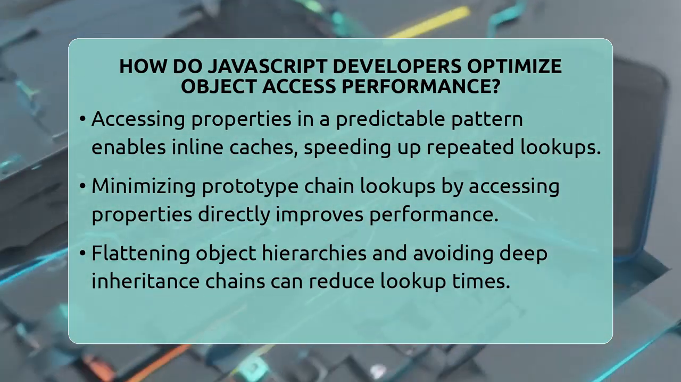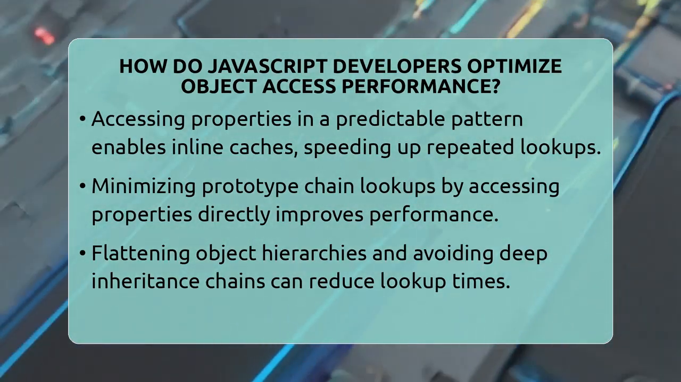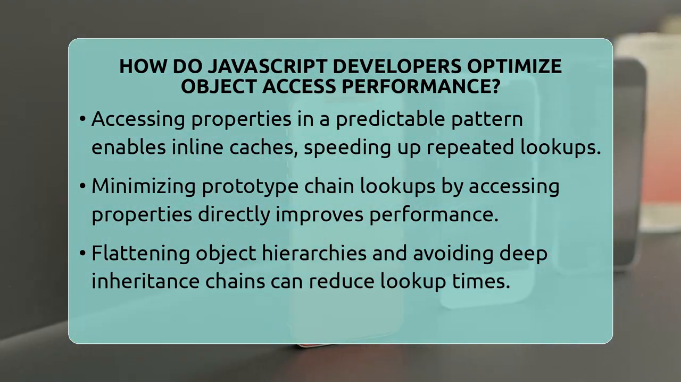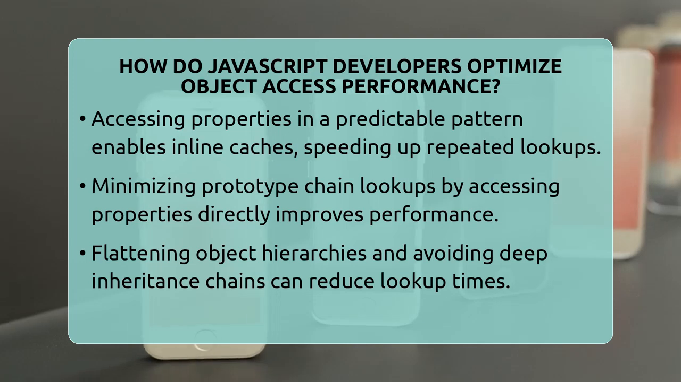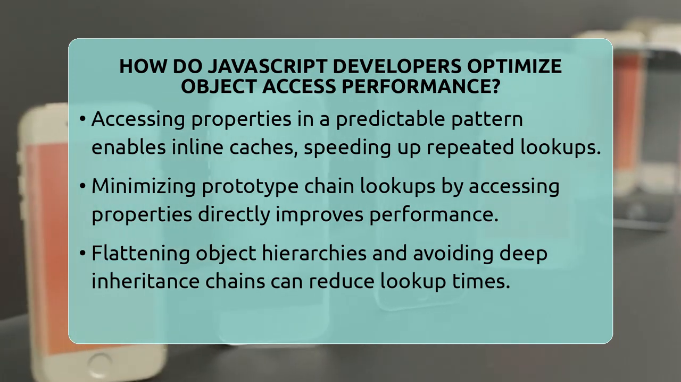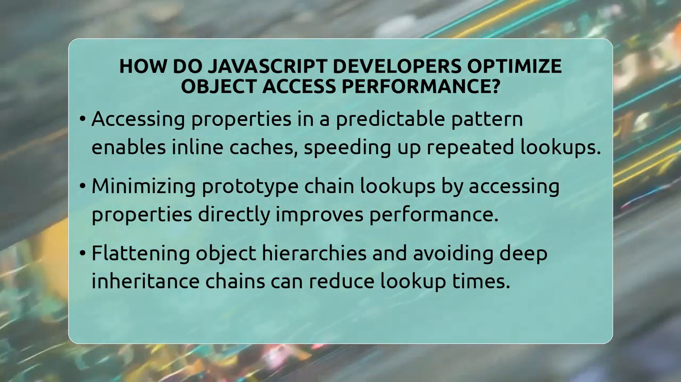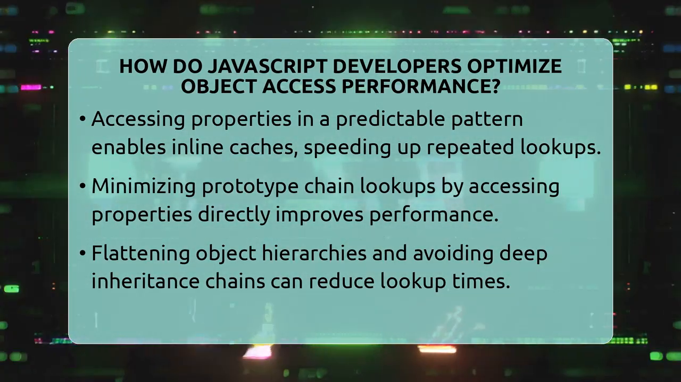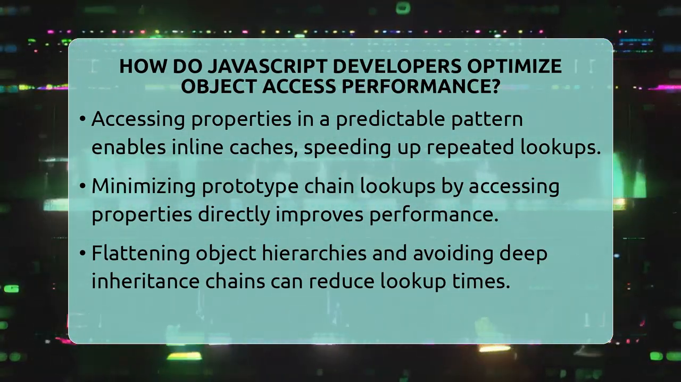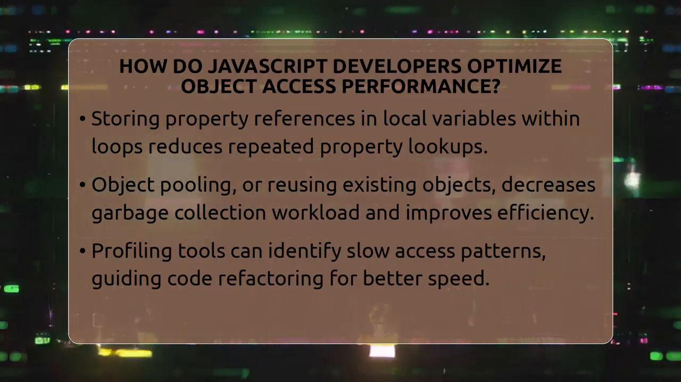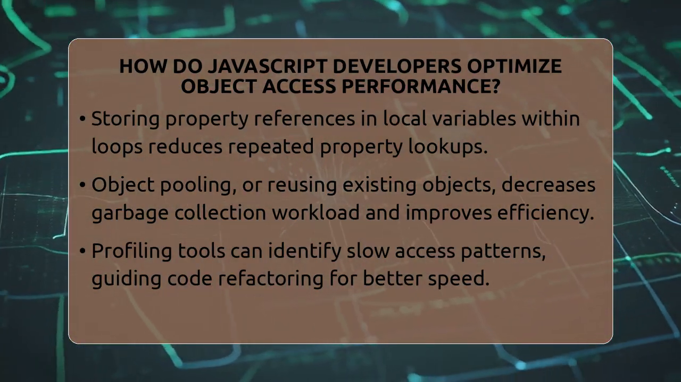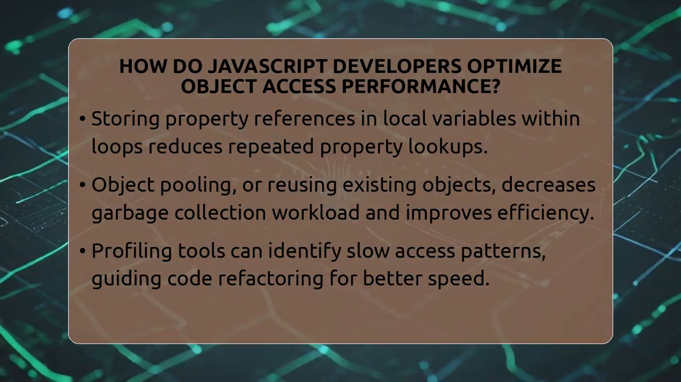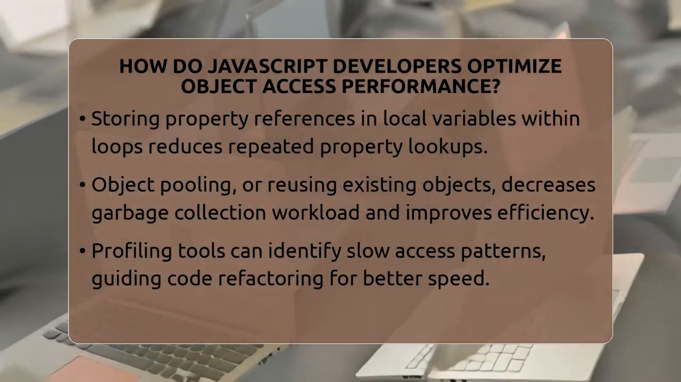Minimizing prototype chain lookups is another key. When you access a property directly on an object, it is faster than going up the prototype chain to find it. Developers often flatten object structures or avoid deep inheritance chains in performance-critical parts of their code. Storing references to object properties in local variables inside loops reduces repeated lookups, saving time during execution.